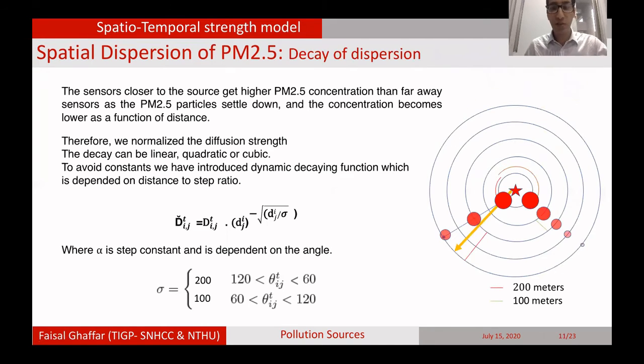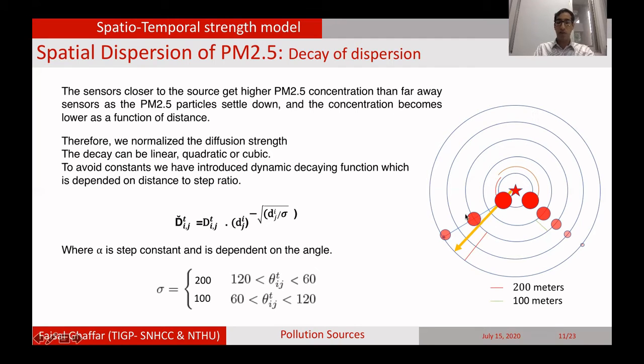There is also a decay that occurs. The decay means how much of the pollution settles down when it flows further. So the concentration becomes lower as a function of distance. When it flows from this pollution source, this location will have higher concentration and this location will have lower concentration. That is why we need to normalize the earlier calculated strength which each sensor receives. This decay can be either linear, quadratic, or cubic.